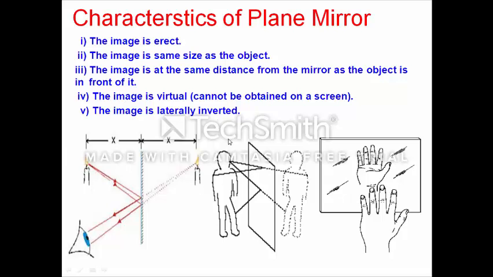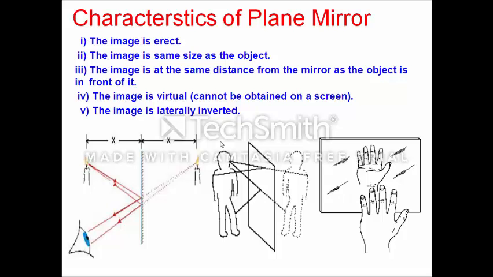In the case of plane mirror, the image which is formed is always virtual and erect. One more definition of real and virtual image: a real image is where the two actual reflected rays meet at a point. We will come across reflected rays later in this chapter.